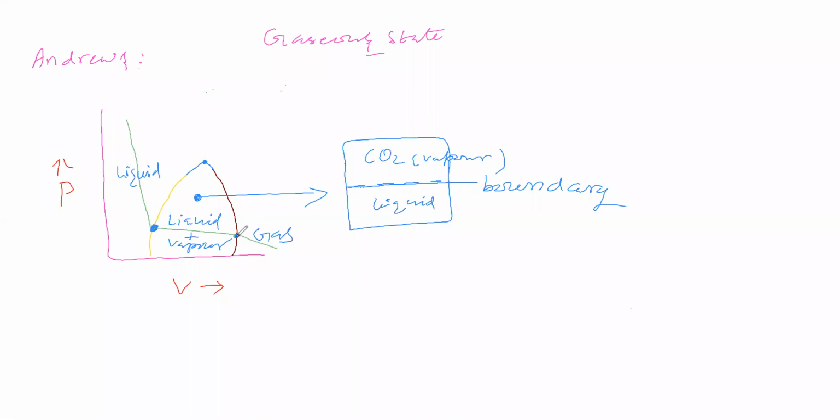Now, the boundary line where liquefaction starts and the boundary line where liquefaction completes are meeting each other. If the point is within the dome, we can say liquid carbon dioxide is down and vapor carbon dioxide is up, and between liquid and vapor there is equilibrium, and the boundary between them we can also see.